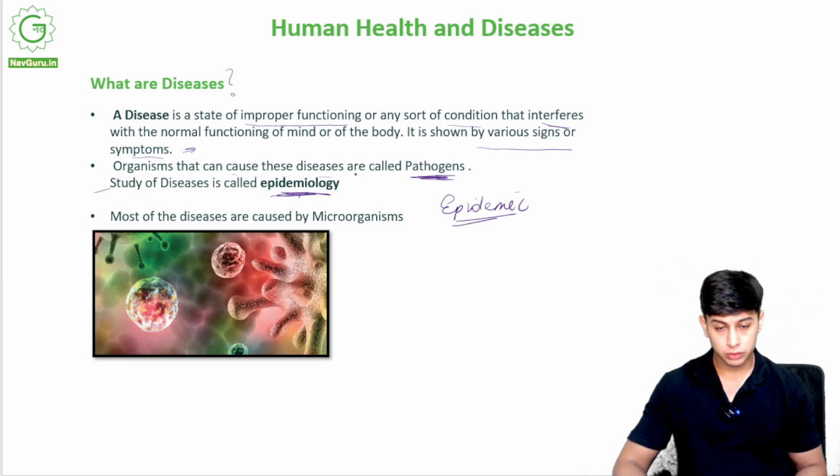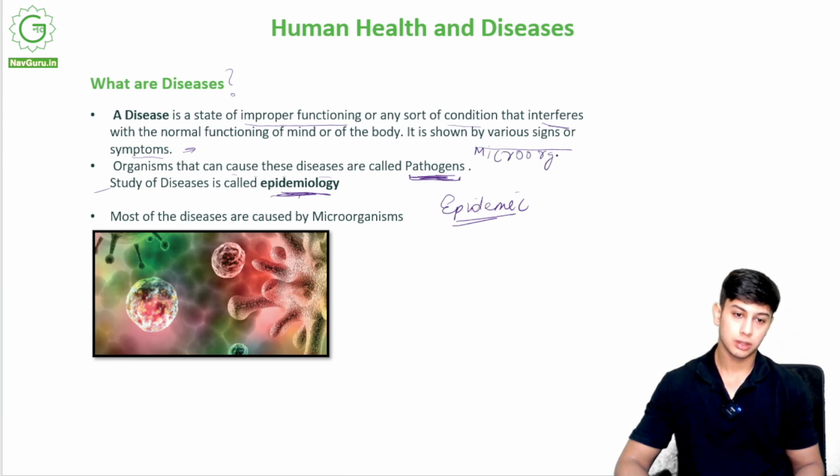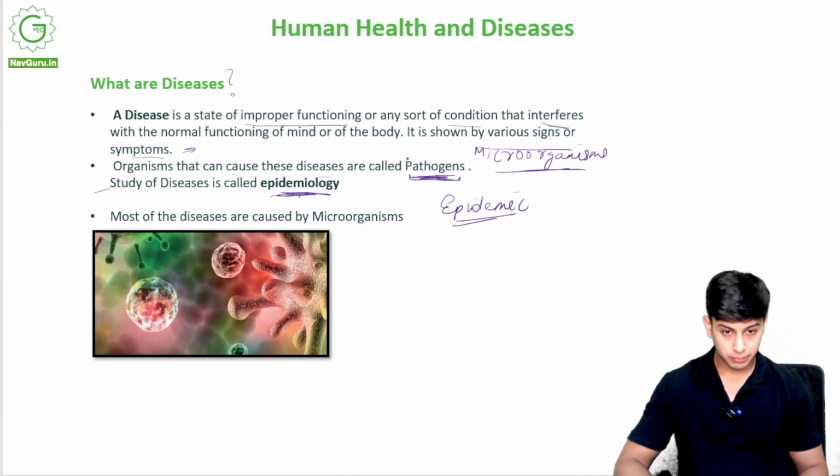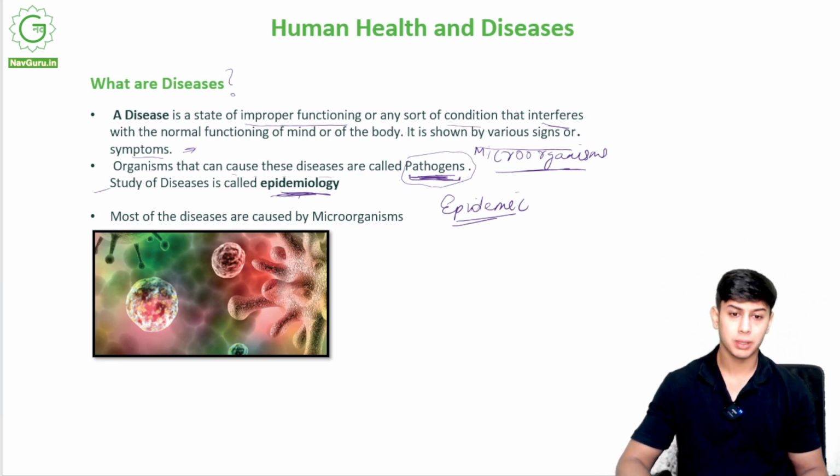Now what organisms cause diseases? They are called pathogens. In the chapter on microorganisms, if you remember, we studied the various microorganisms and whether they can cause diseases. Pathogens are mostly microorganisms that cause diseases in us humans, and in animals and plants as well.